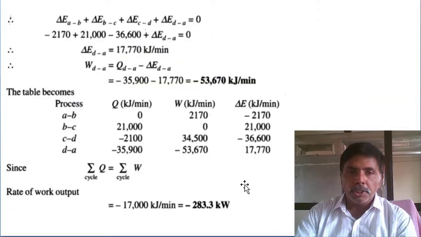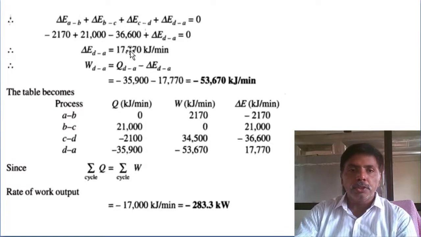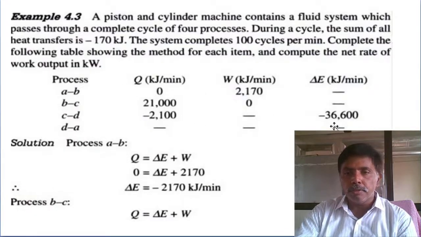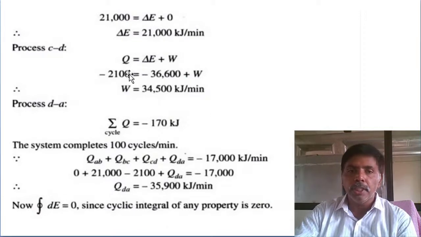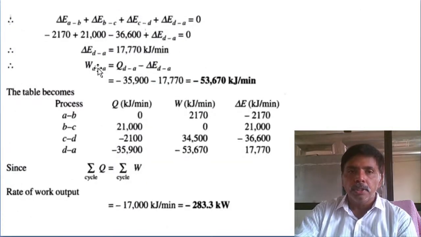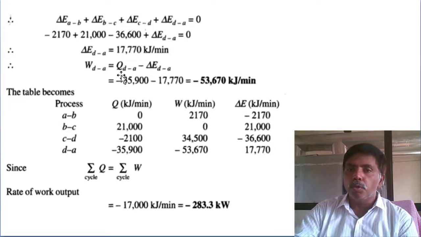We know the change in energies of A to B, B to C and C to D, and determine D to A. Once you know the change in energy of D to A and the heat transfer at D to A, determine the work interaction of D to A. It's a simple process. Same: heat supply minus work done equals change in energy, or work done equals heat supply minus change in energy. Then you can determine the work done is equal to minus 53,650 kilojoules per minute.